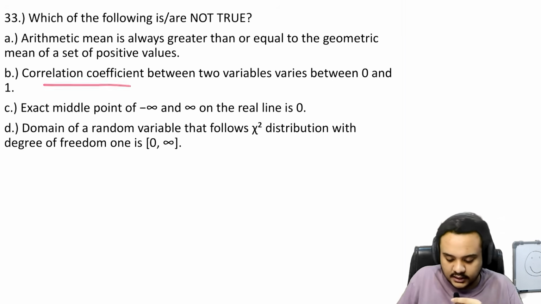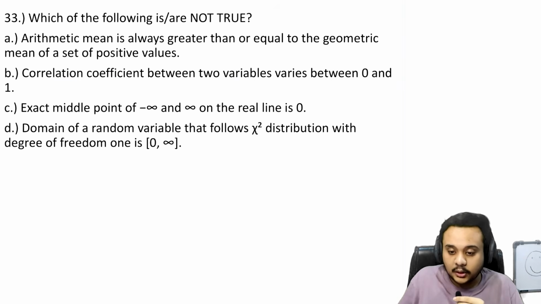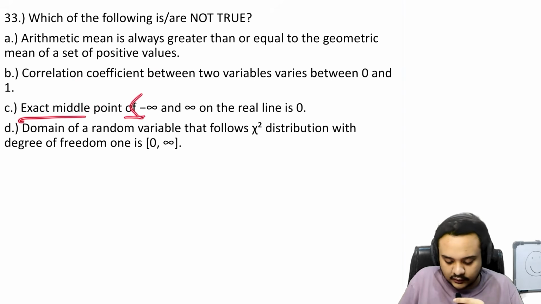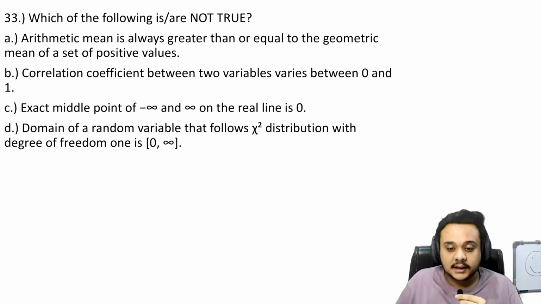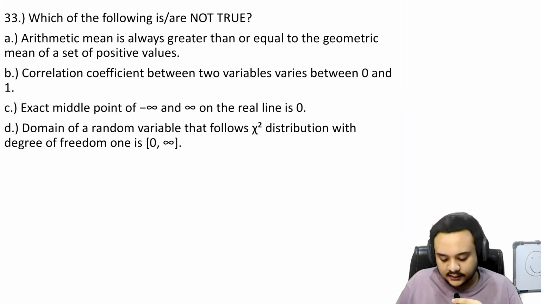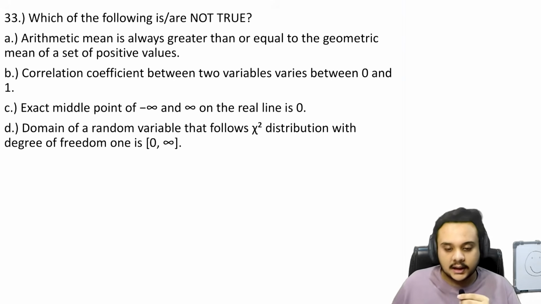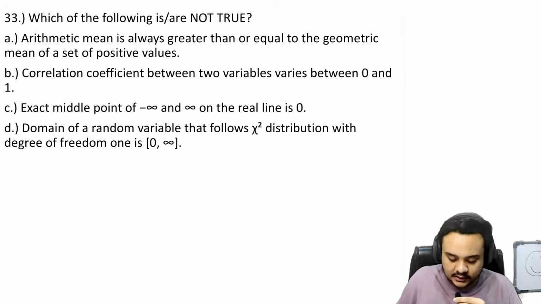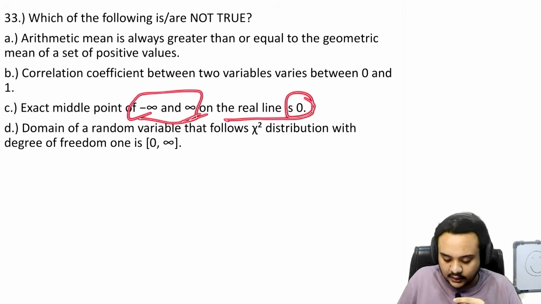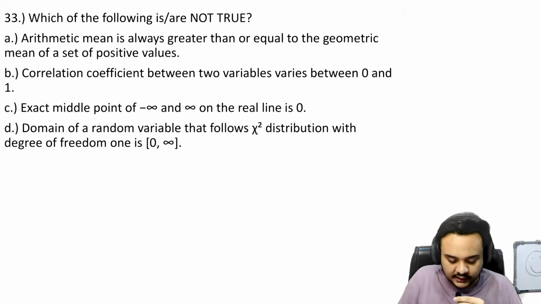Then correlation coefficient between two variables varies between 0 and 1. This is not true, because it does not vary only between 0 and 1, it can also take a negative value. So this is incorrect. Exact middle point of minus infinity and infinity on the real line is 0. No, that is not how maths works. Minus infinity and infinity are not values that we can take a midpoint of, as a midpoint is only for real values, and on the real number line we need real values. So 0 is not the midpoint of these, and this is incorrect.